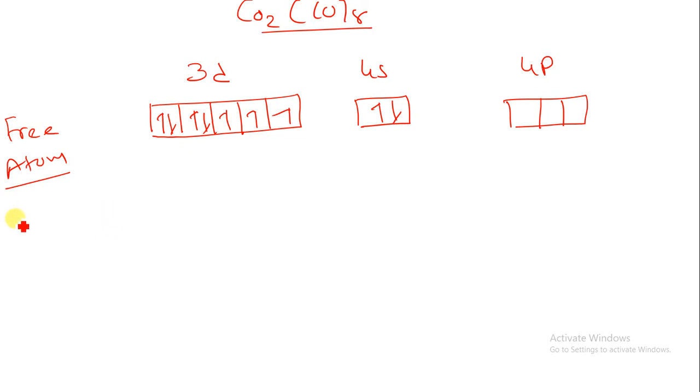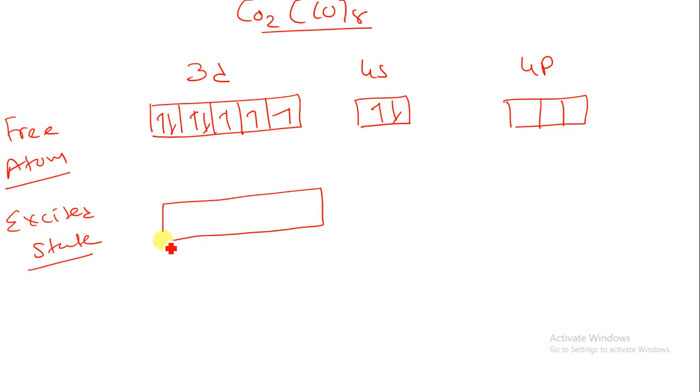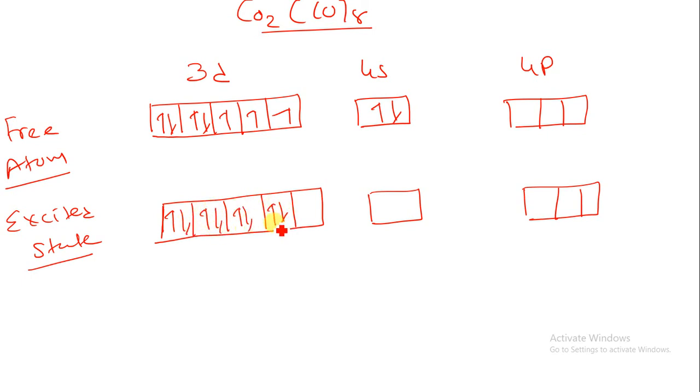Next, suppose I am writing in the excited state. What will happen in the excited state? As we know, all the electrons are paired, which we have already studied in all the structures above. So I am writing 1 2 3 4 5, here 4s, and that is the 4p. There are a total of 9 electrons, so there will be 4 pairs, 1 2 3 pair, 4 pair, and there will be one unpaired electron. So this is the structure of the excited state of cobalt.